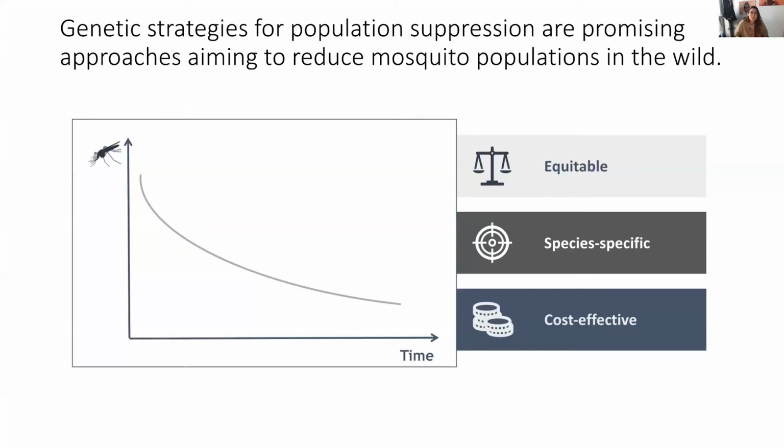So genetic strategies for population suppression constitute novel additions to the malaria control toolkit, and they aim to reduce the disease burden by reducing the number of mosquitoes in the wild that can transmit the parasite. They present multiple desirable characteristics. I've listed 3 of them here. First of all, they're very equitable in their effects because they provide area-wide protection, which is independent of factors such as age, wealth, or gender. They're very targeted and species-specific because they rely on sexual reproduction for their spread, and also they're cost-effective.